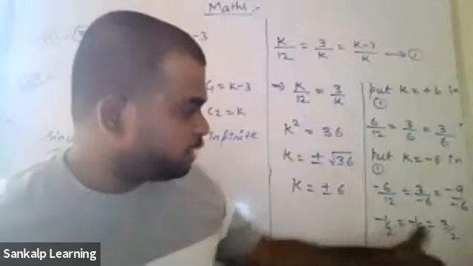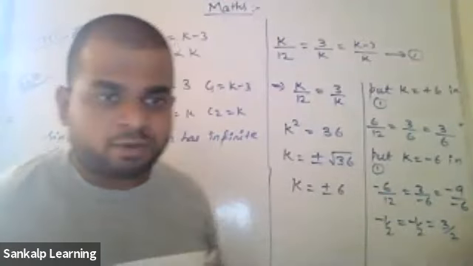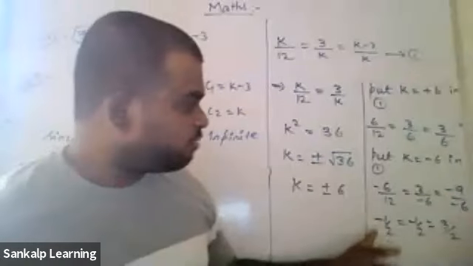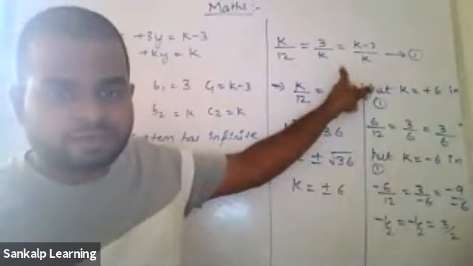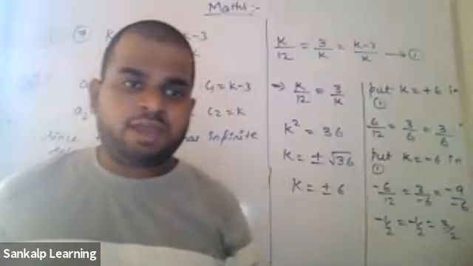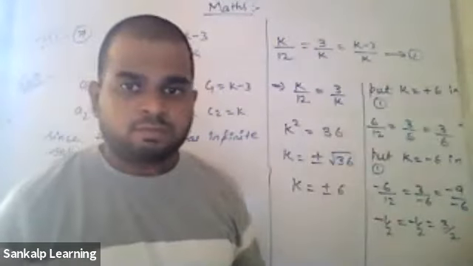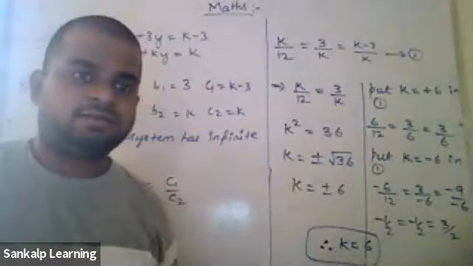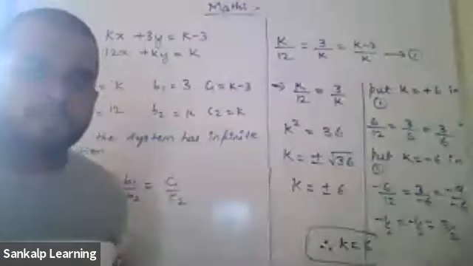Now can you tell me, minus 1 by 2 is equal to minus 1 by 2, but is it equal to 3 by 2? No, right? So when I put minus 6, this condition is not satisfied. Therefore, which is the correct value of k? The correct value of k is 6. At the last, therefore, k is equal to 6. That is what you have to highlight at the end. Is that clear?